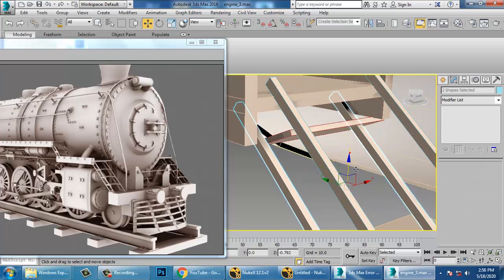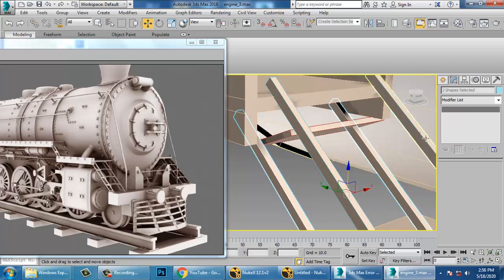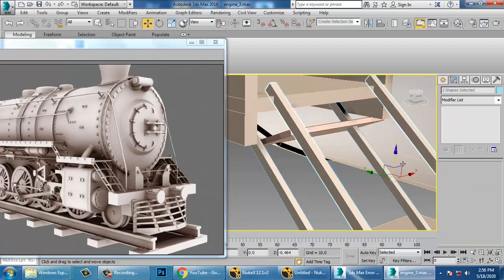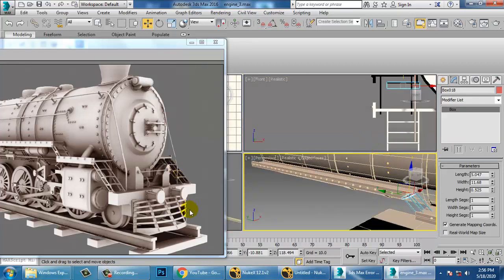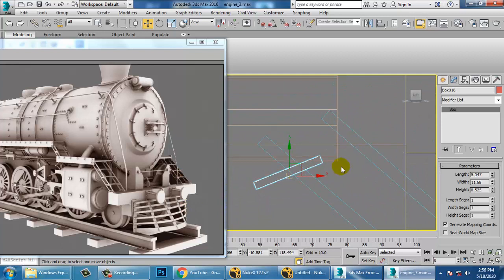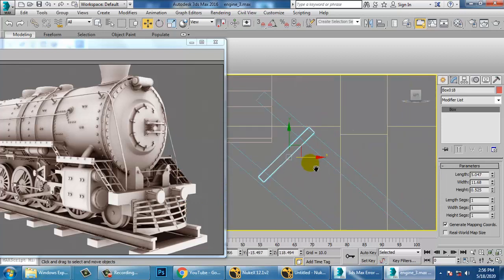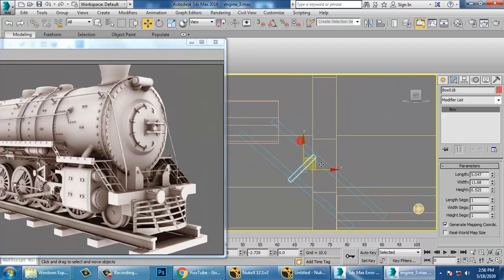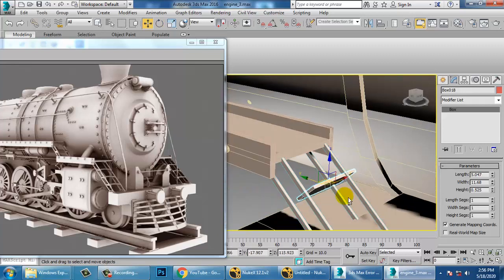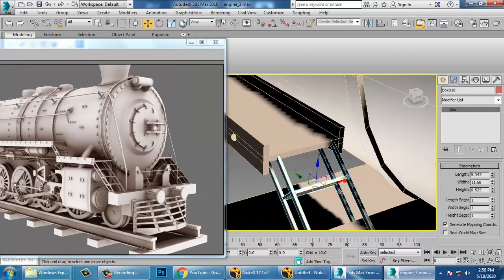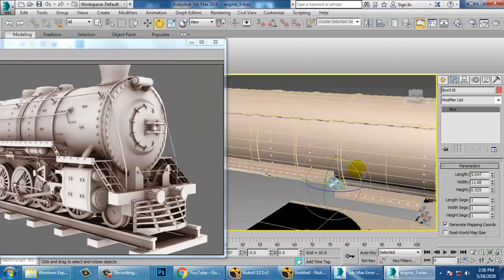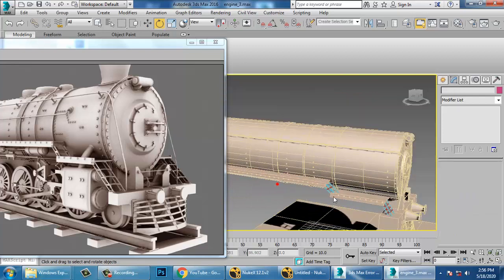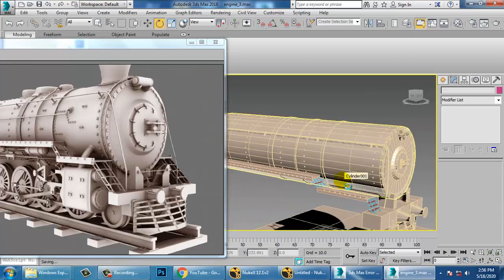So select this again and just push it till here. So let's again go into the side view and you need to adjust it over here. Alright. So save your file again. So you need to keep on saving the files.